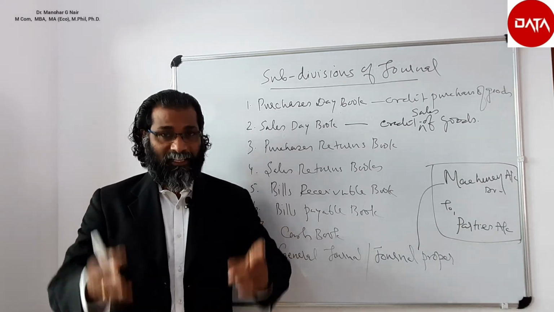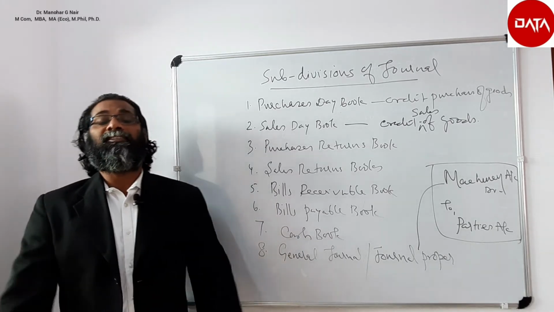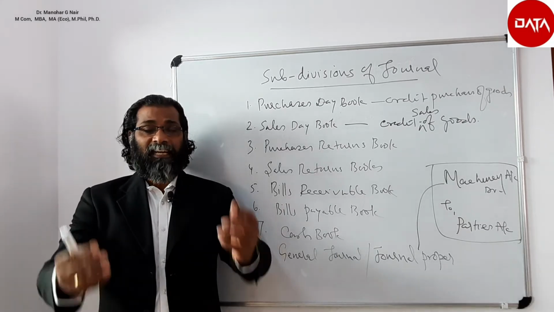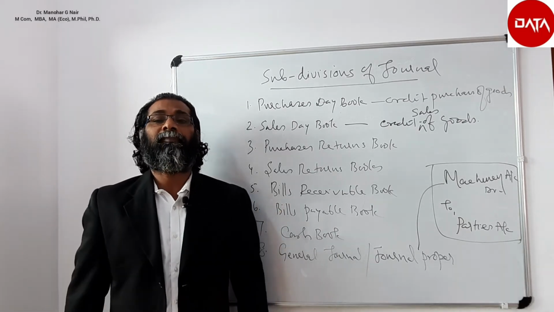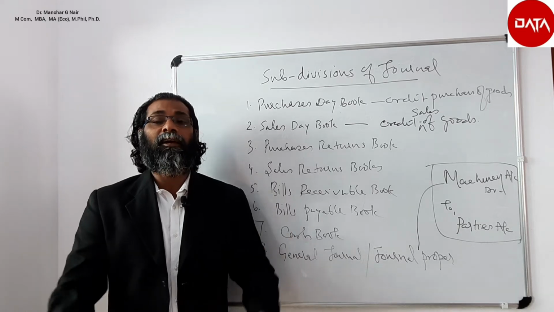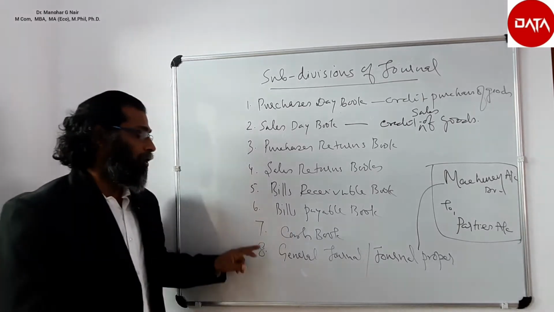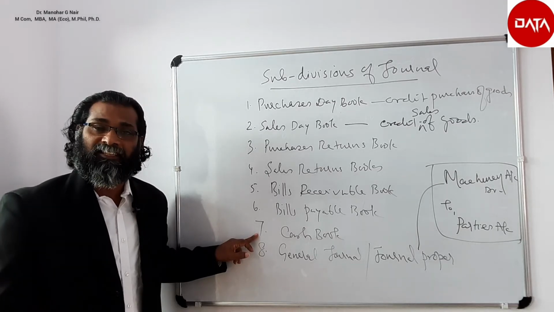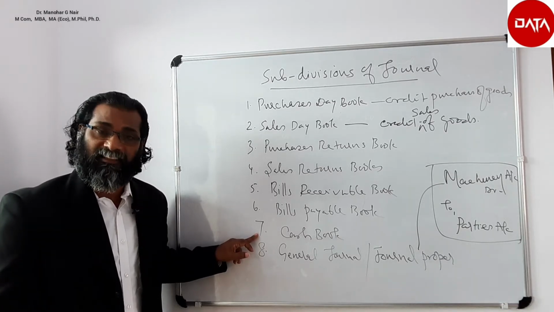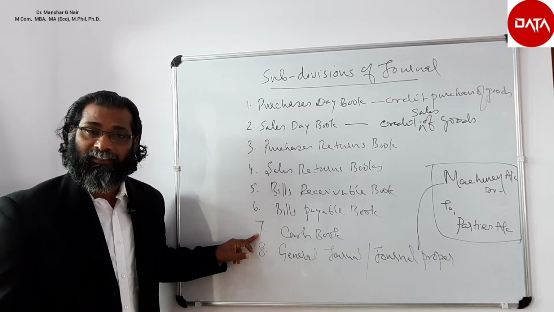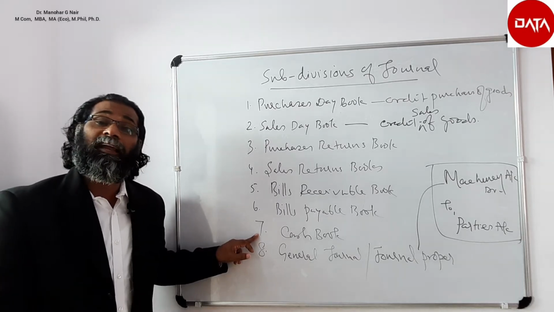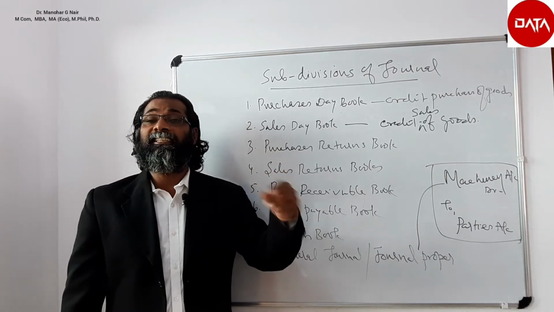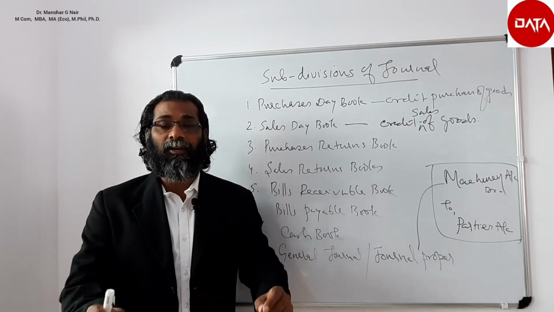My dear friends, please study this terminology, that is the meaning of journal proper. It will be asked in the exam. Journal proper is the place where we write a transaction which could not be placed in the above mentioned 7 categories of subdivision of journal, that is purchase day book, sales day book, purchase return, sales return, bills payable as well as bills receivable book, and the cash book. It will be placed in another general journal, otherwise known as journal proper.